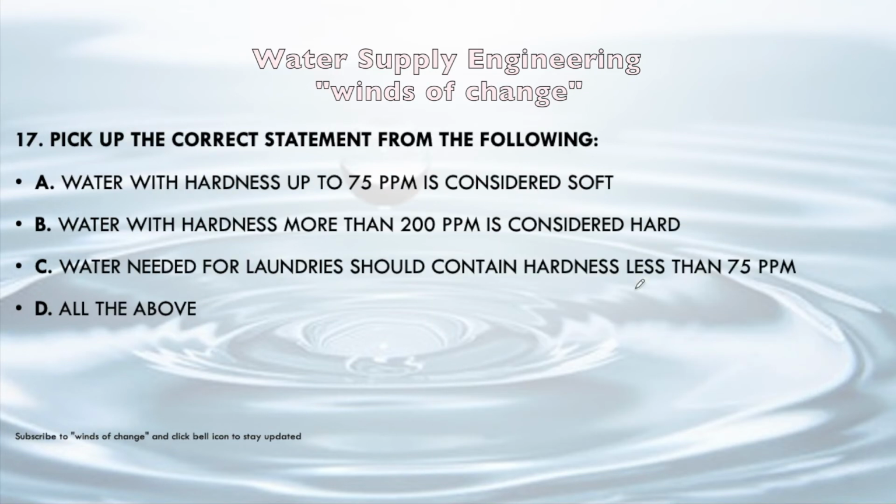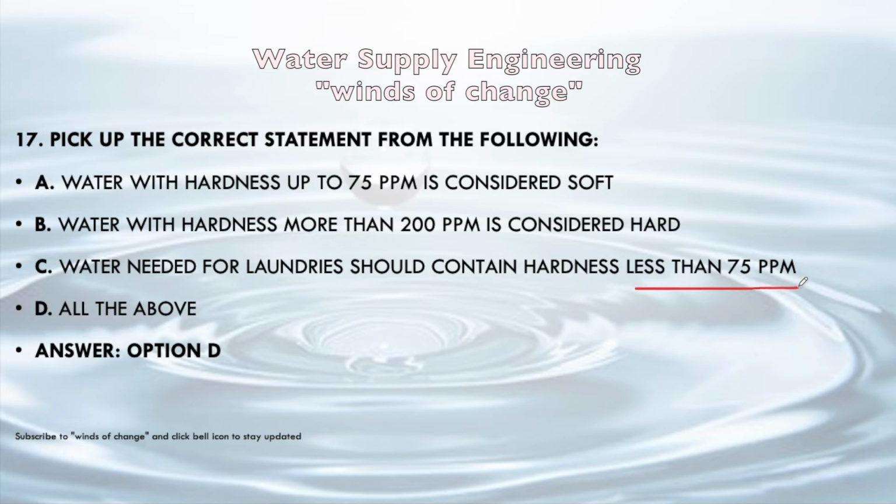Next question, pick up the correct statement from the following. Water with hardness up to 75 ppm is considered soft. Water with hardness more than 200 ppm is considered hard. Water needed for laundry should contain hardness less than 75 ppm, or all of the above. So the answer will be all of the above are correct, and we should memorize it. Hardness up to 75 ppm is considered soft, more than 200 ppm is hard, and for laundry purpose we require hardness less than 75 ppm.